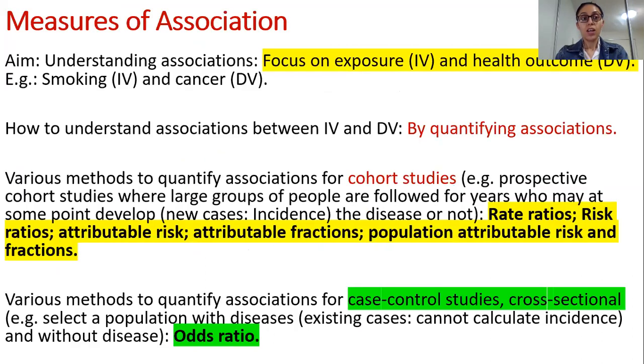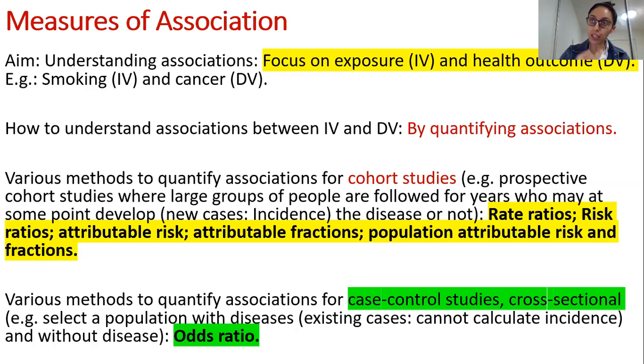So basically, the main aim of today's lecture is to understand associations. By understanding association, I mean understanding the relationship, the correlation, between your independent variable and your dependent variable. Your independent variable is your exposure, whereas your dependent variable is the outcome, the result of the exposure. For example, smoking causes cancer. Smoking is the exposure and the outcome is cancer, which is the dependent variable. So this is our main aim in this lecture, which is to understand associations.